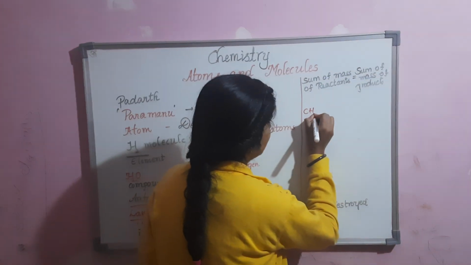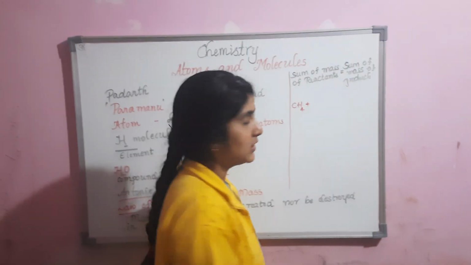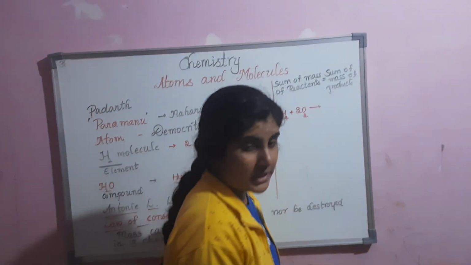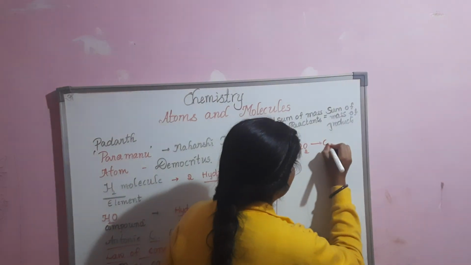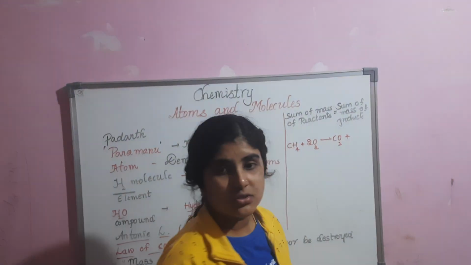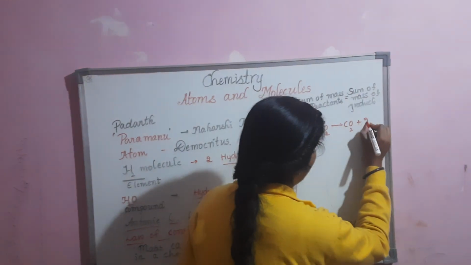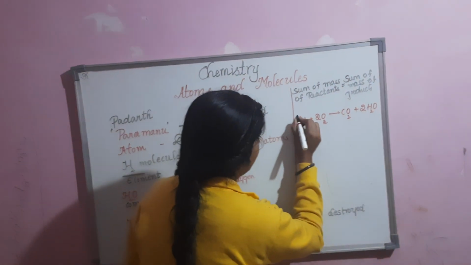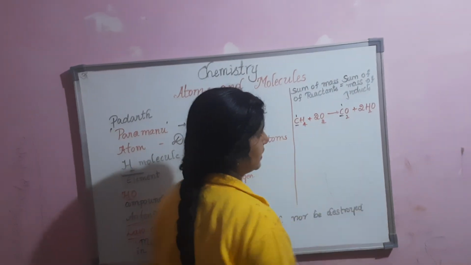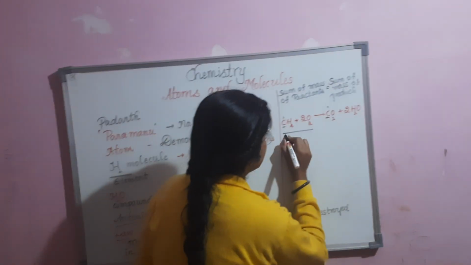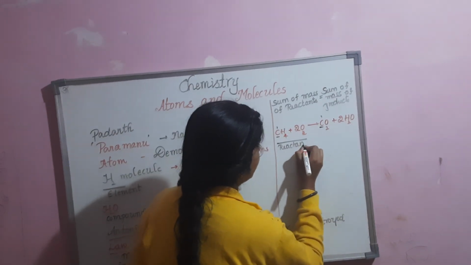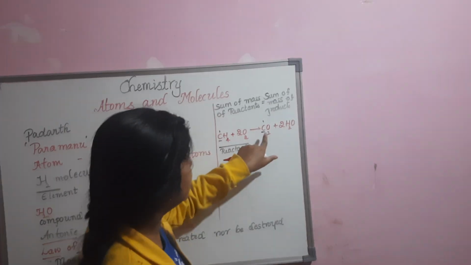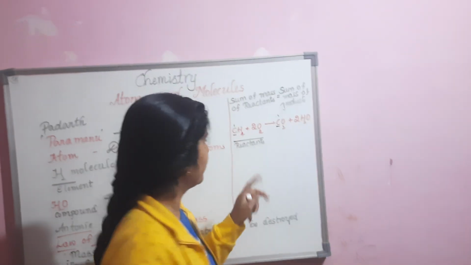For this we'll take one example. CH4 methane reacts with 2 molecules of oxygen, which yields a molecule of carbon dioxide and 2 molecules of water. Check: this is the reactant side, the chemicals which are reacting to yield some product. One carbon is balanced on both sides.